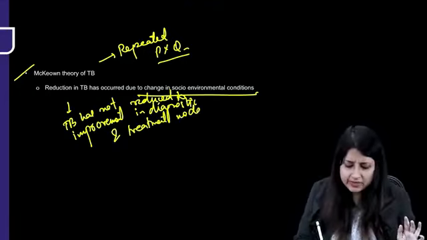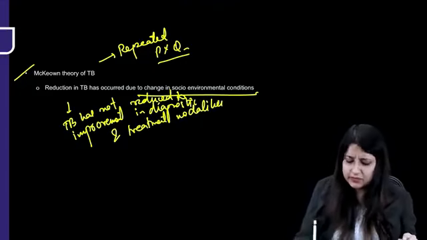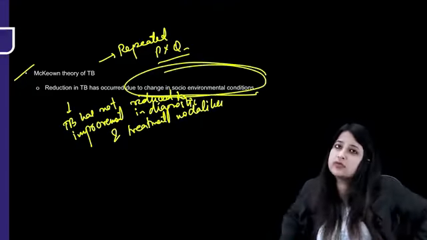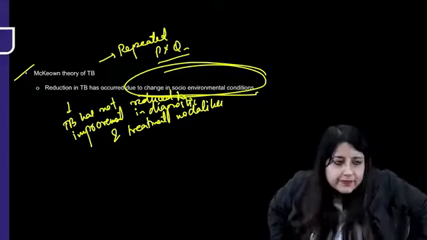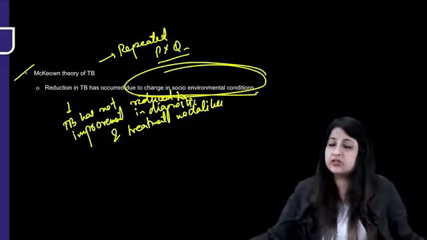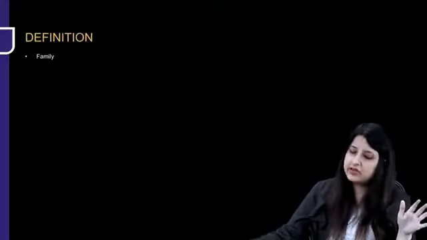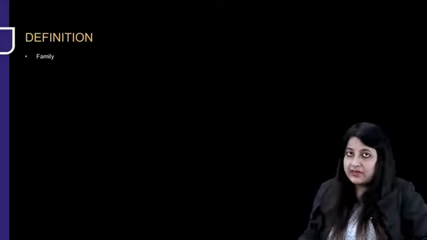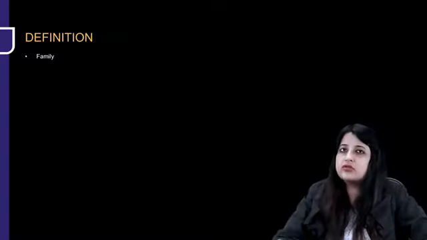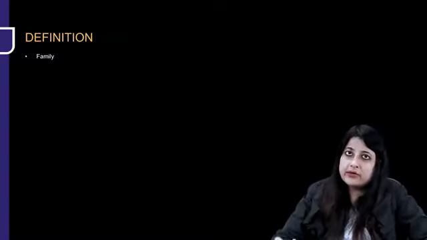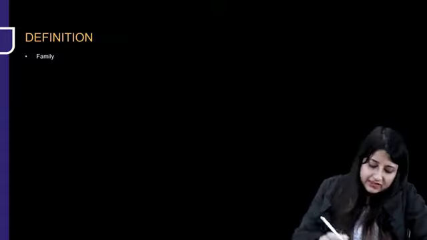No, it's not because of that TB has reduced, but due to changes in socio-environmental conditions that TB has reduced. Okay, so just remember Marxist and McKeown. They can definitely come in your exams. Okay, so that was a quick revision of the first part, all the important sociology definitions, okay, which can come in your exams. Now let's quickly do family.